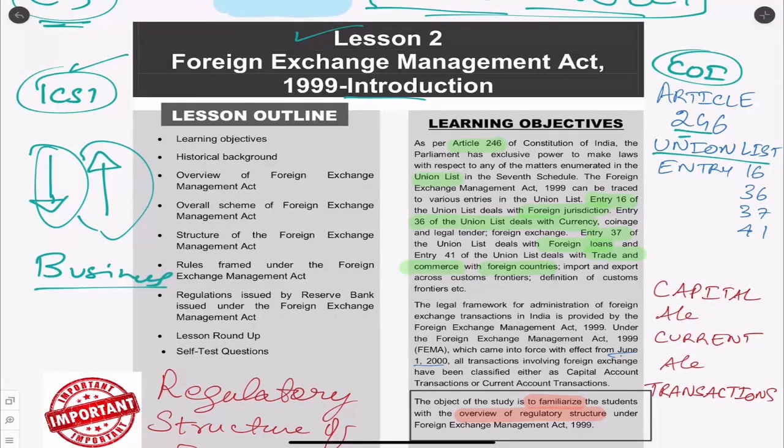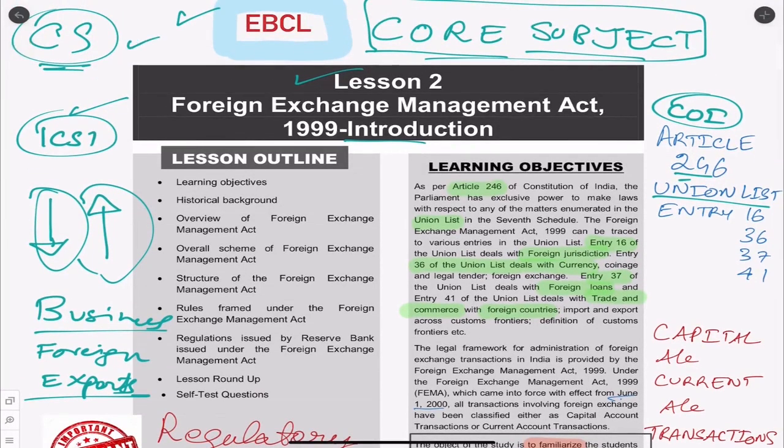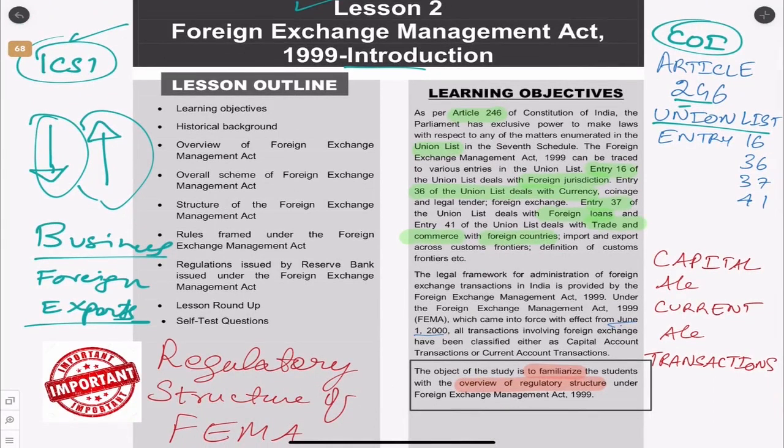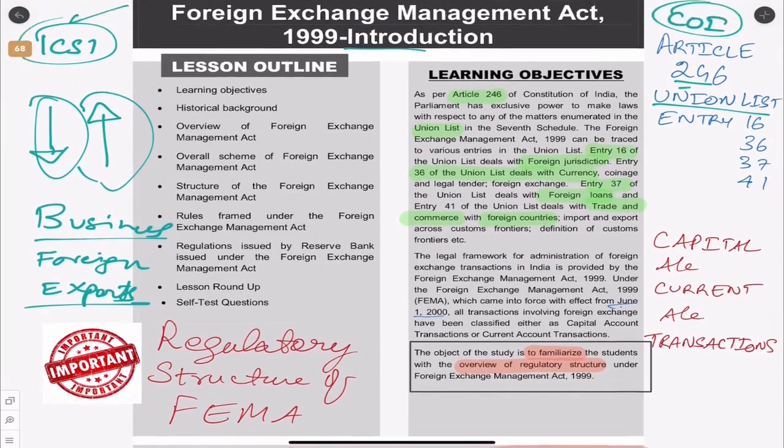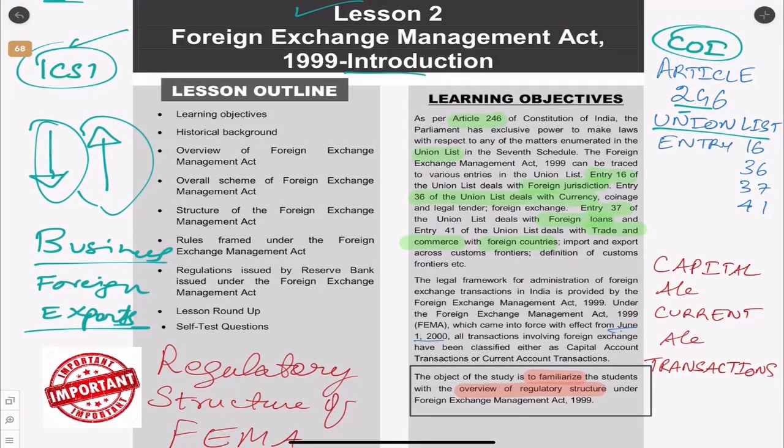Even a small business has some kind of foreign income, and also the government of India is trying to encourage exports, and exports make a huge portion of a successful country's GDP. In India right now exports is not so big, and Indian government is trying to do a lot more to encourage exports. So you as a company secretary student should definitely know the Foreign Exchange Management Act, considering India is the fastest growing economy in the whole world.